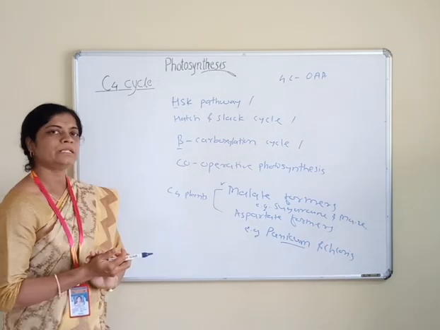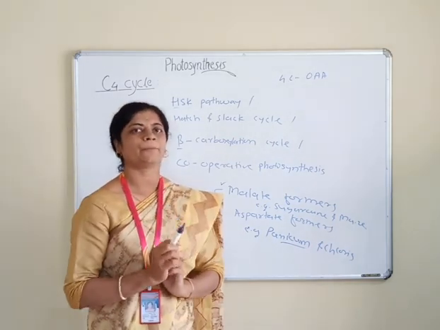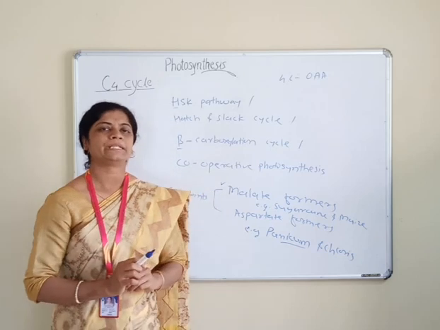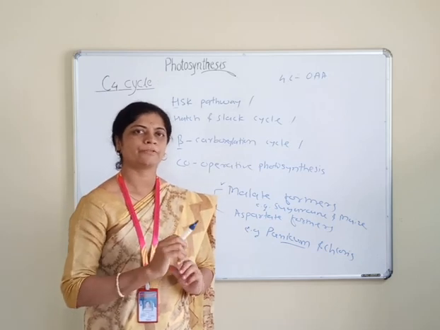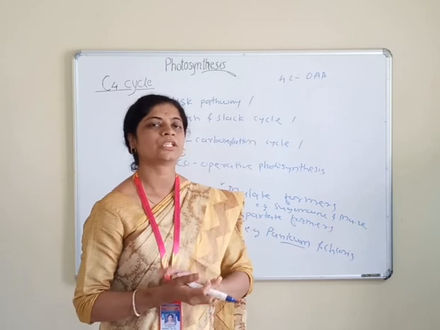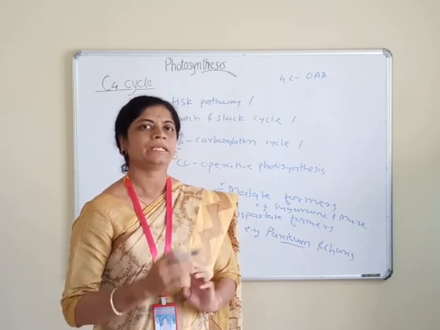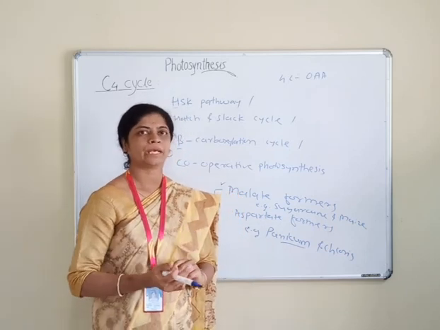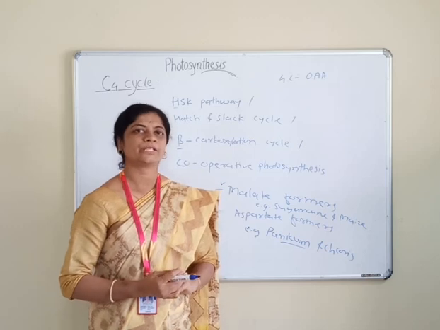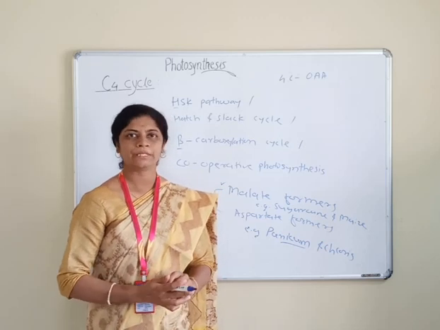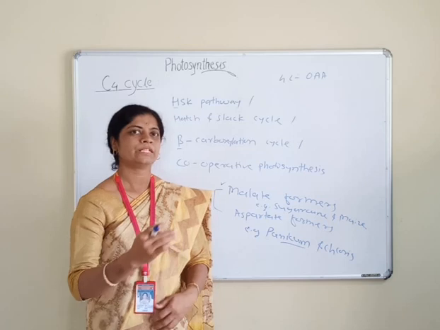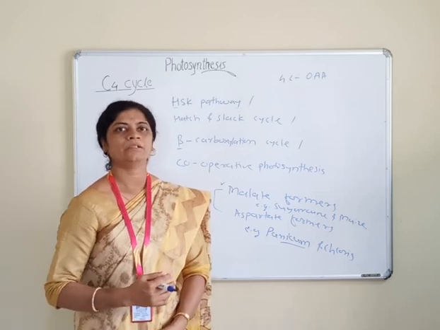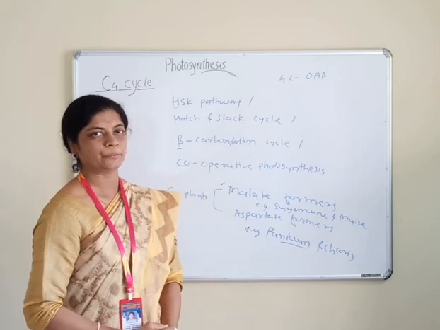In C4 plants there is a specific type of leaf anatomy, called C4 leaf anatomy, or Kranz anatomy. In Kranz anatomy there are 2 types of chloroplast, mesophyll cell chloroplast and bundle sheath cell chloroplast. We will see in detail the leaf anatomy of C4 plants.